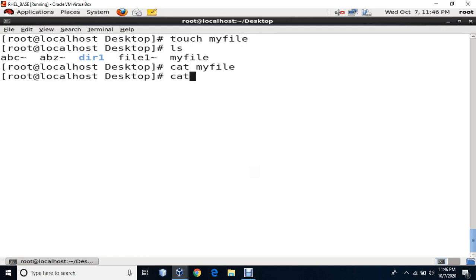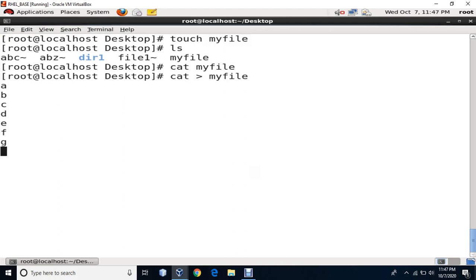Then next I can use this single sign, that is greater than sign. With the help of this you will be able to write. But remember, every time you use this sign you will be overwriting the file. If you want to append into the file you have to write the greater sign two times. So first we'll see this first one, cat my file. It allows me to write something here. So I write A, B, C, D, E, F, G.